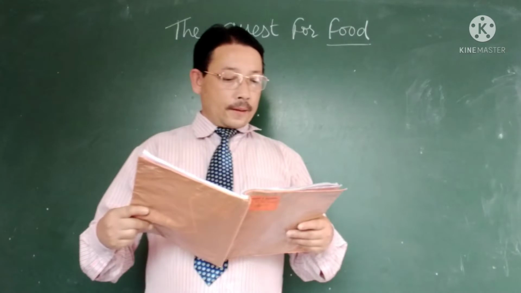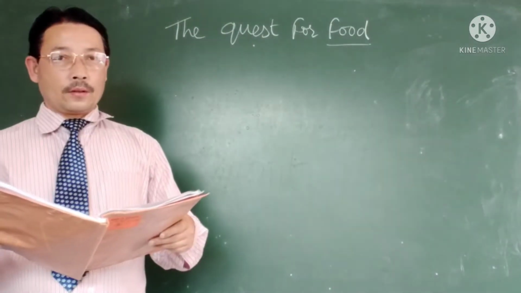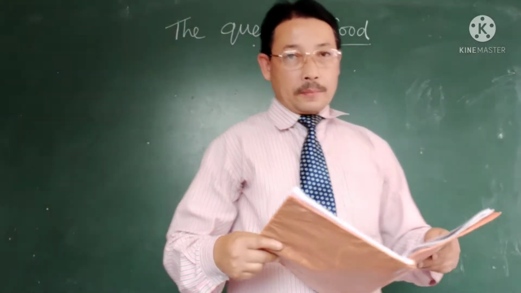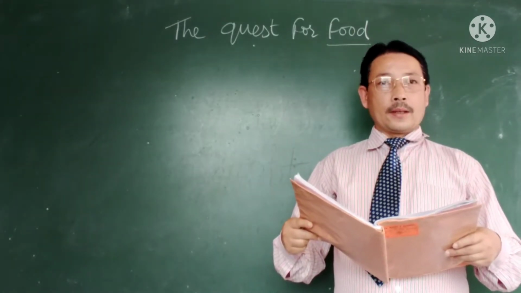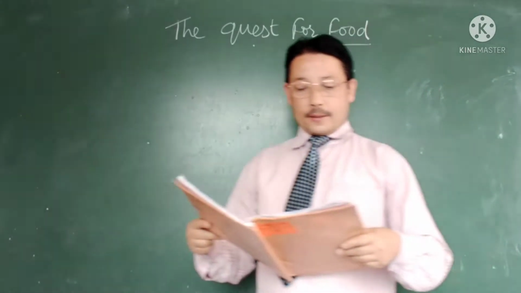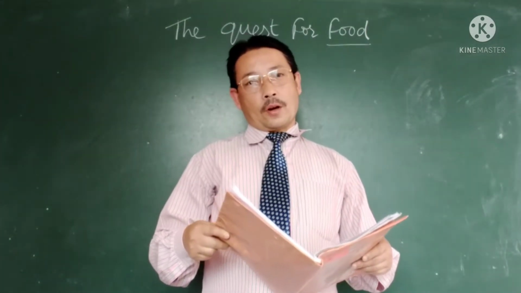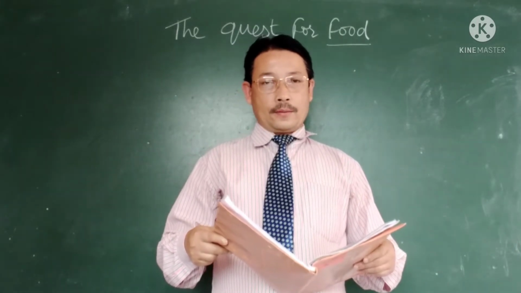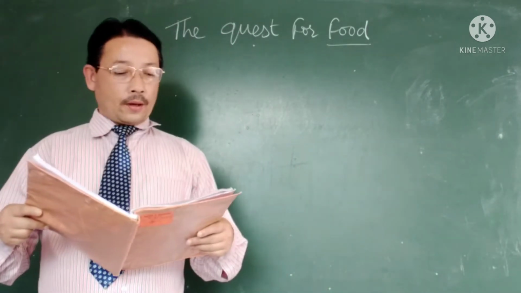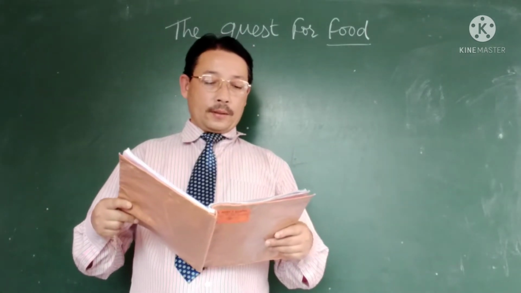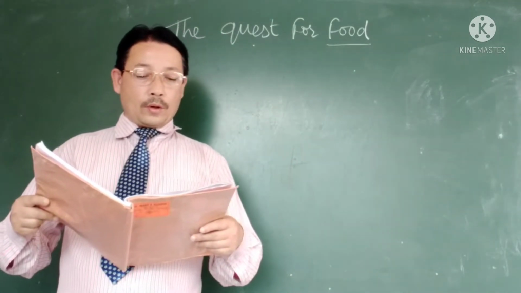Let's start. The need for meat kept me going. Now he himself is saying, Robinson Crusoe is saying, the need for meat, he wanted to have meat. So for that meat he has to hunt, he has to keep on going, alright? I tried to keep a dog but he was no good. So he wanted to keep a dog to help him in hunting, but the dog was not good. Dog was afraid of goats and all the time running back to him. Goats of my island were very hard.